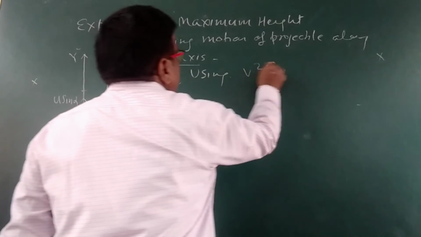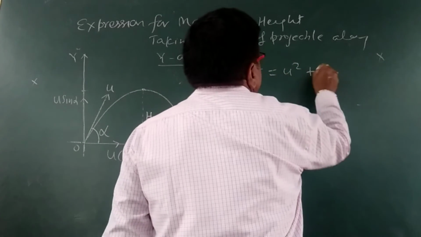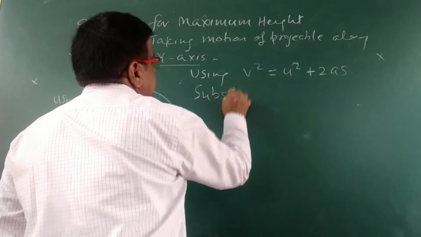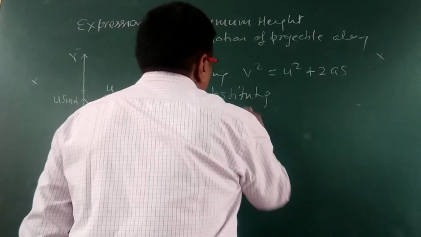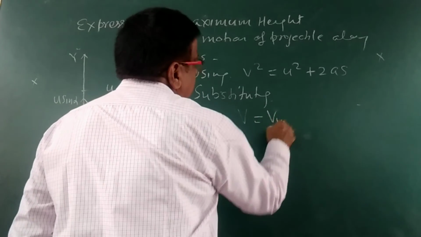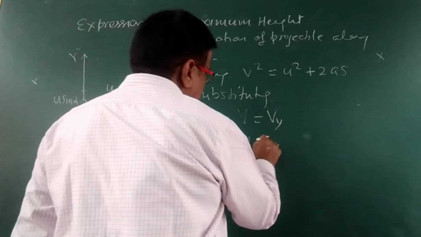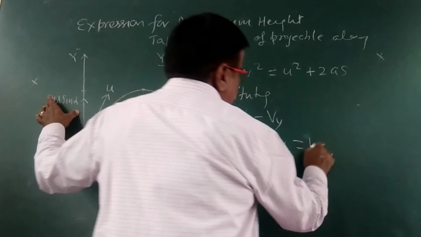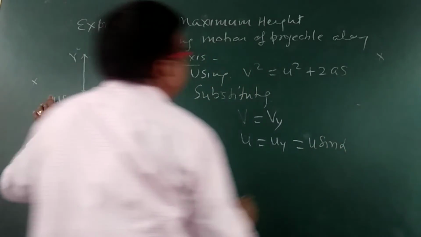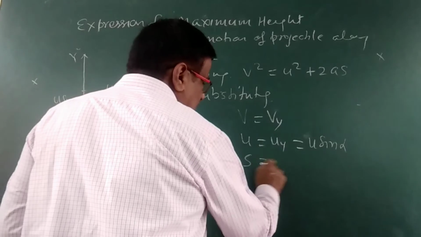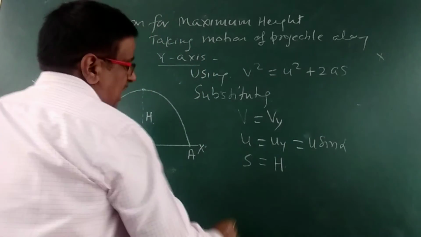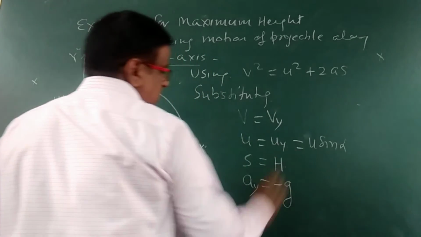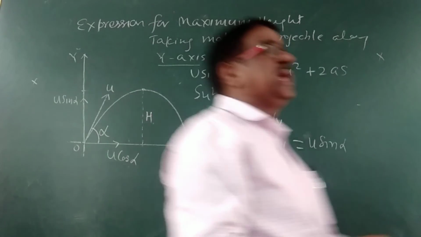Using v square is equal to u square plus 2as, substituting v is equal to vy, and u is equal to uy, the resolved component, u sin alpha, s is equal to h maximum, and acceleration along y-axis is minus g. We are substituting this here.